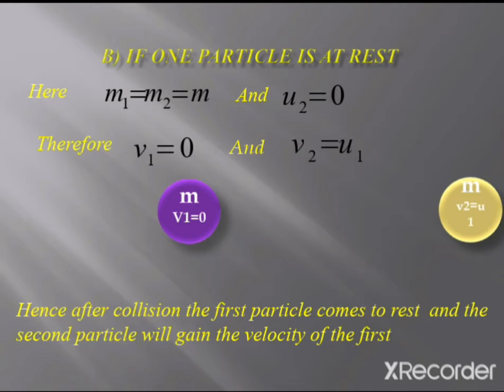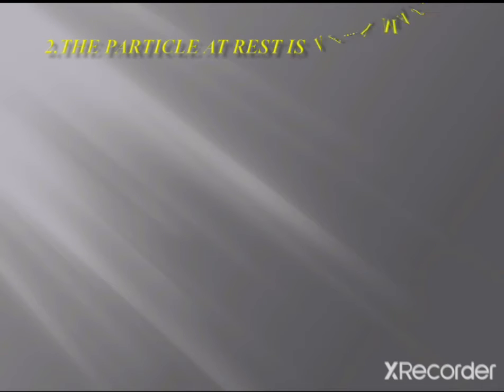So then let's see another case. Here the particle at rest is very massive. Now consider the colliding particles are of different masses, and one of the particles is very massive, that is, its mass is much more compared to the other one. Okay, then what will happen?